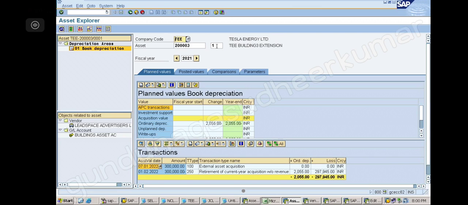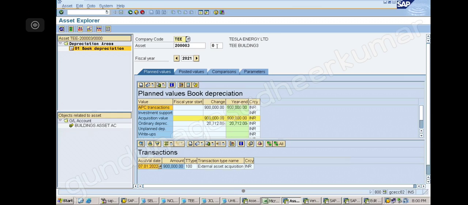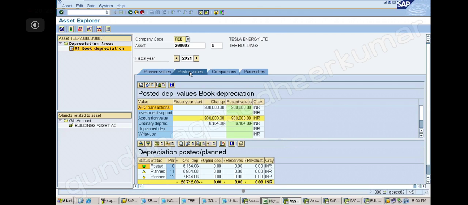Okay, so we will take the main asset itself. Oh, 9 lakhs is there. What about the value here? Okay, 6 lakhs is good. No problem, we can take this also. Now 9 lakhs, actually it is plant and machinery. By mistake, it was created under the buildings class. Is it clear? Yes.